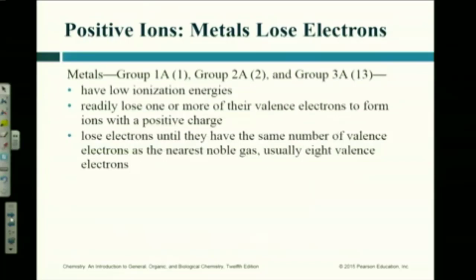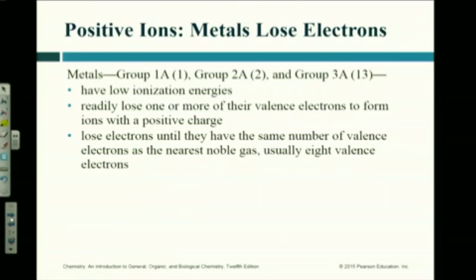Okay? What about group 6? Sorry, group 7A, halogens. Okay, so we have 1 negative, because think about it. Everybody in group 7A has 7 valence electrons. They only need 1 to have a full valence shell, right? Does group 7A include the last 2? No, those aren't non-metals. Those are metalloids.